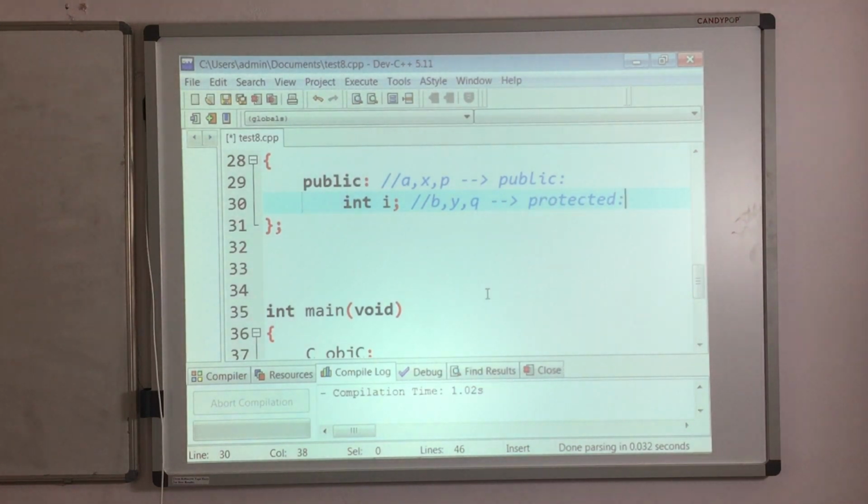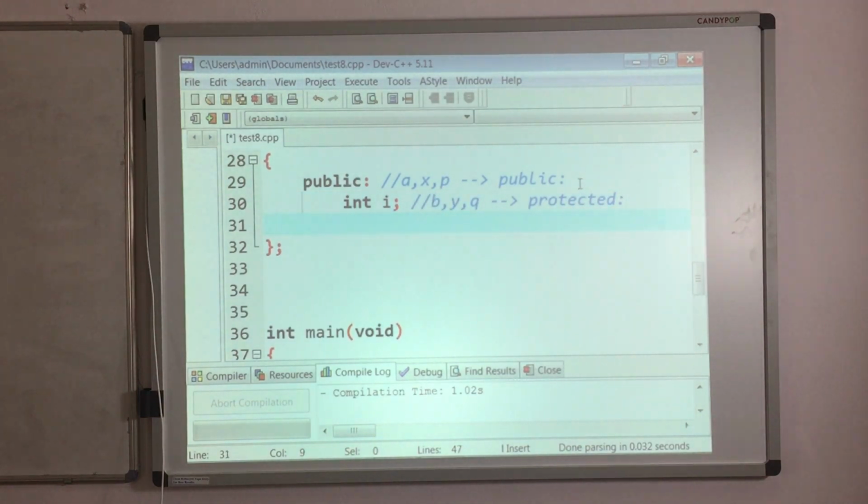Cool, that's it. So public data members A, X, P as well as this I can access directly. But when I try to access this B, Y, Q, it is not possible because they are protected. Outside the class, access is restricted. So what I have to do? Take one public method to set the values.